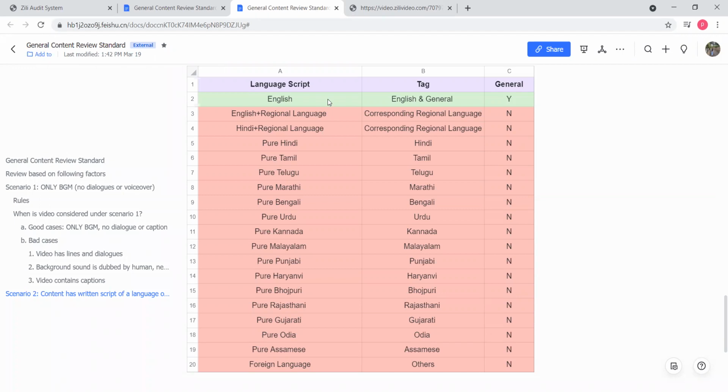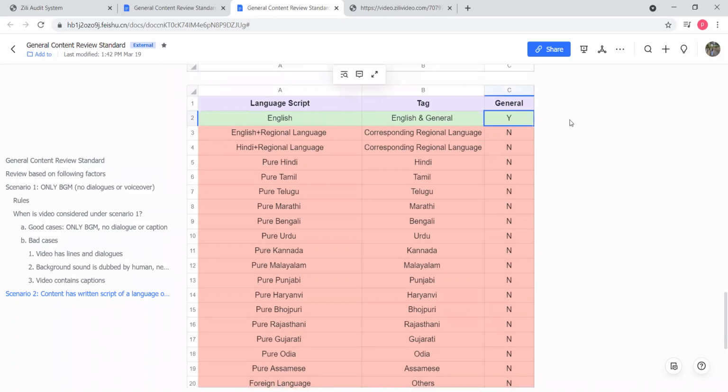If a person has written an English thought in a video, sharing any thoughts that are written in English only, then we need to mark it under general content. Otherwise, all the other videos where there is a combination of English and regional, a combination of Hindi and regional, or any other regional language, should not be common content.